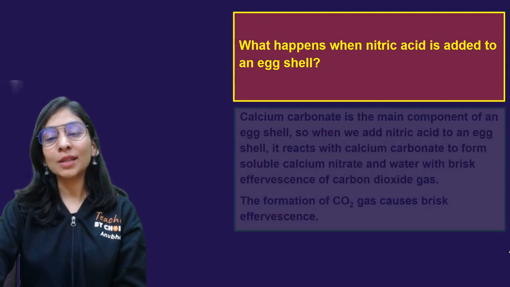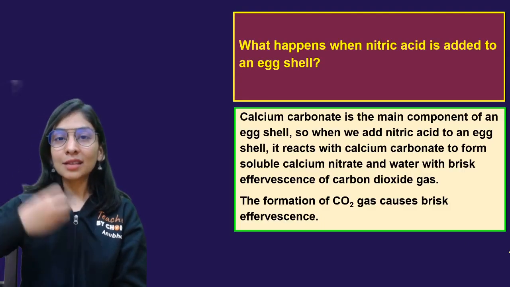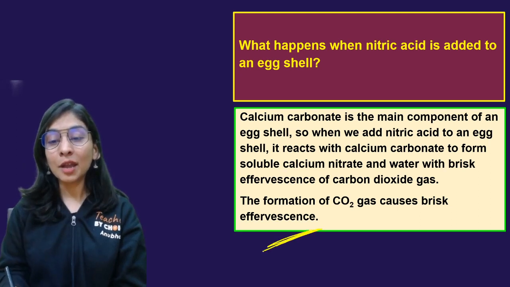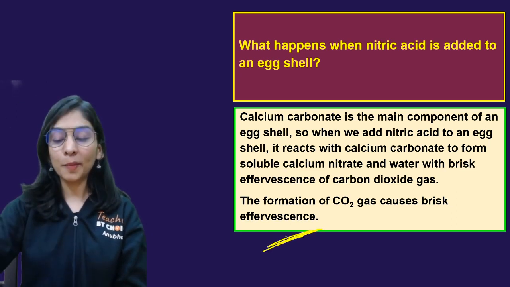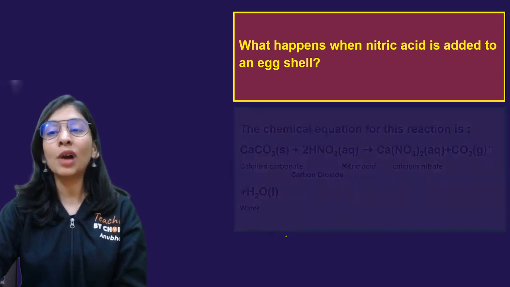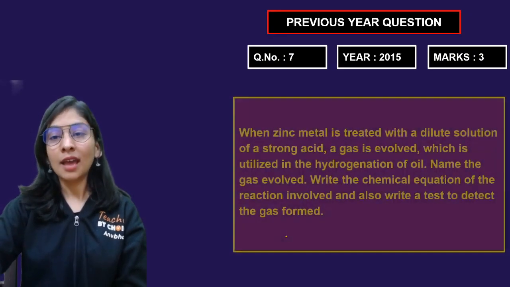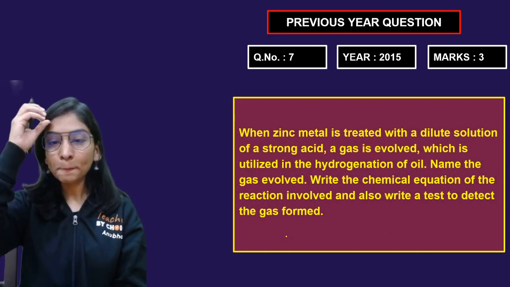Now it's pretty easy. Now it's very, very easy. And CO2 gas causes brisk effervescence. Brisk effervescence means sudden bubble formation that we'll be able to see due to CO2 coming out. Pretty easy. Next question, question number 7.